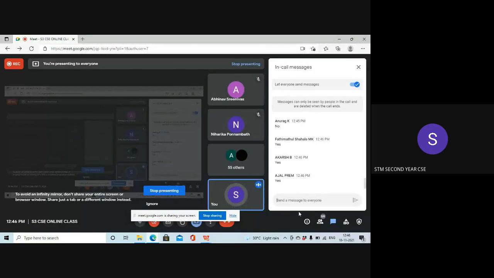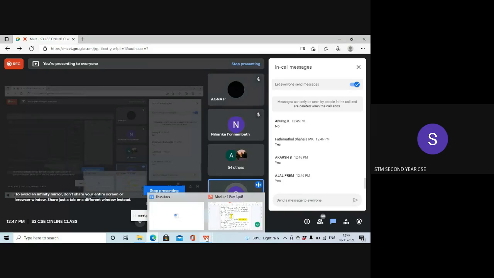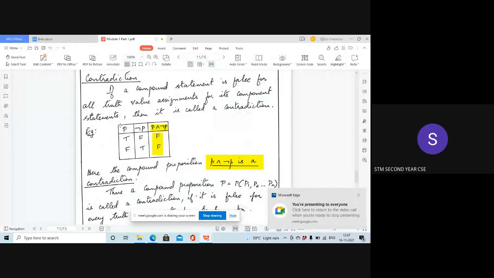So just remember that, P or not P is always a tautology, and P and not P is always a contradiction. So when you write down the notes, just put these important formulas in boxes, so that you will be able to solve problems easily by remembering these formulas. Later we have to derive proofs and all. In these proofs, we will be applying these formulas. And to check, you can just draw the truth table and check like this. See, the truth table itself reveals that this proof is true.